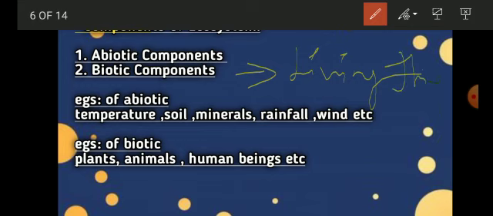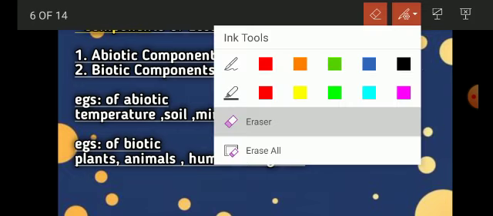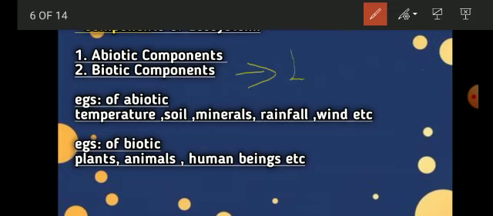Basically, your biotic components are living things like we humans, animals, birds, etc., and even green plants. These are some examples of biotic components.